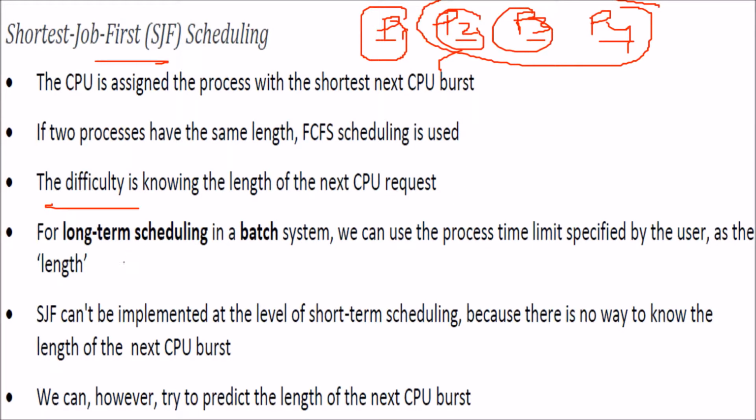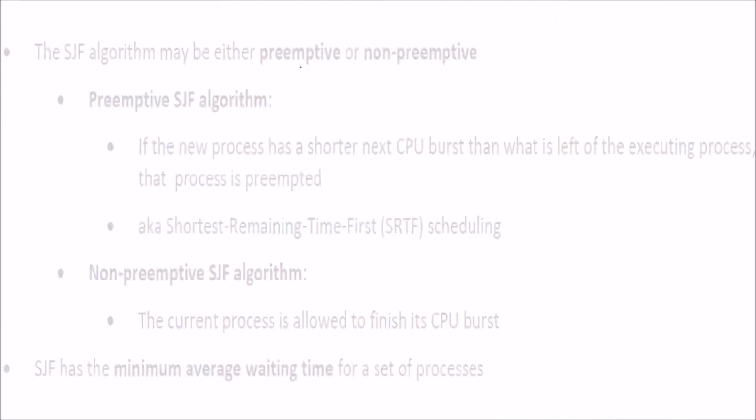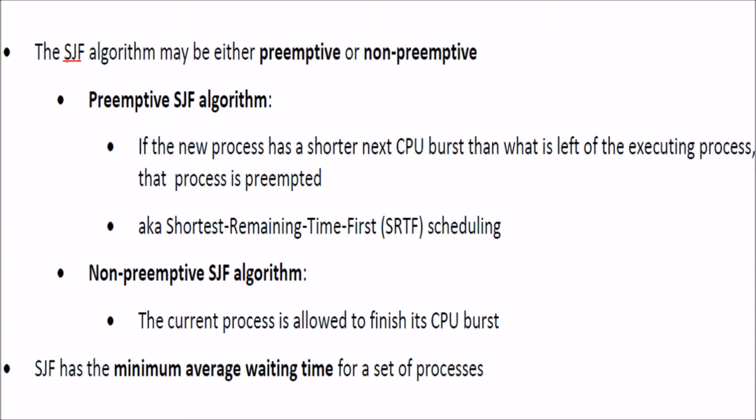So SJF can't be implemented at the level of short-term scheduling, because there is no way to know the length of the CPU burst. How to find out who is going to be completed first? But let us try to predict the length of the next CPU burst. There are various ways. SJF can be either preemptive or non-preemptive. As we said, first come first serve is non-preemptive. SJF can be preemptive, it can be non-preemptive.